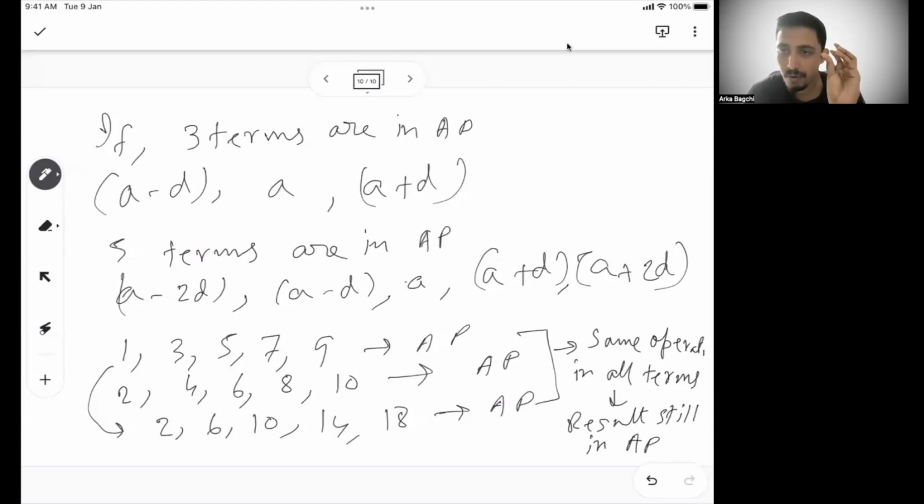So if I do the same operation by adding the same number, by multiplying with the same number, by dividing with the same number, if I divide all these numbers by 2, the first one becomes 0.5, the second one 1.5, third one 2.5, fourth one 3.5. So everywhere there is a gap of 1. So if I do the same operation on all the terms, the resultant series is also in AP.